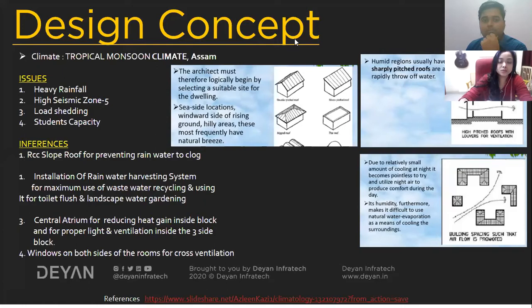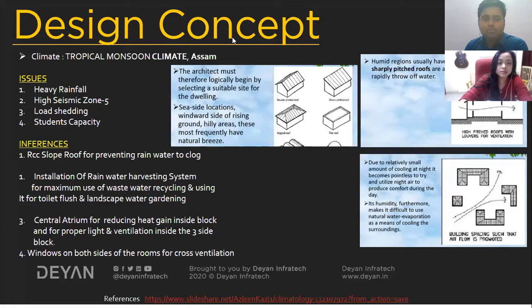Next is the high seismic zone 5. The site is in a high seismic zone area. Then there are electricity issues and the capacity of students. Since it is a campus site, the flow of students will be in good numbers. So you have to consider the maximum usage by the people who will be staying in the blocks. You have to take care of the human environment also, their comfortable living spaces,